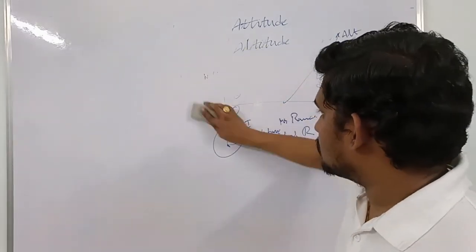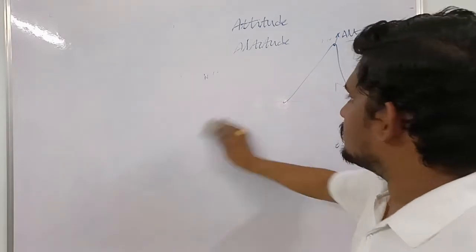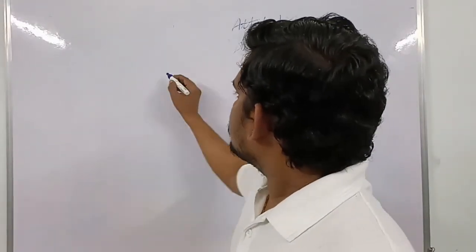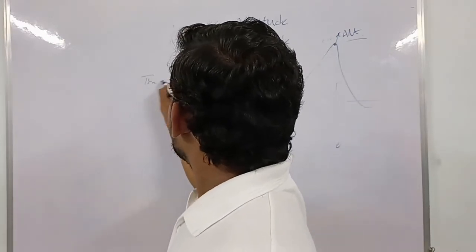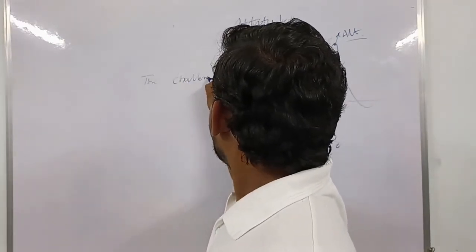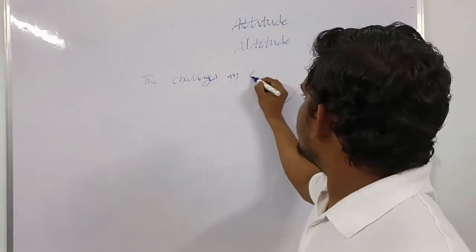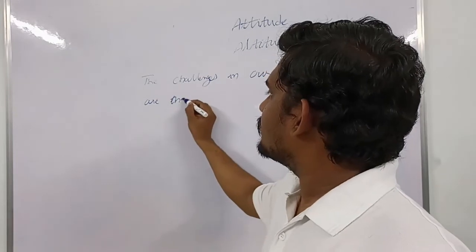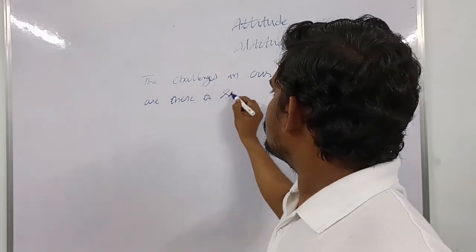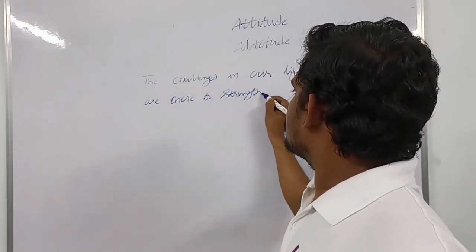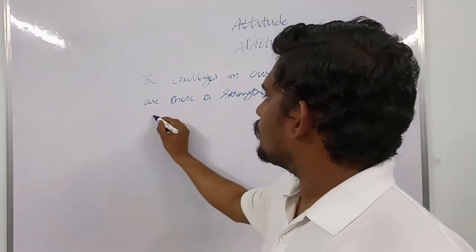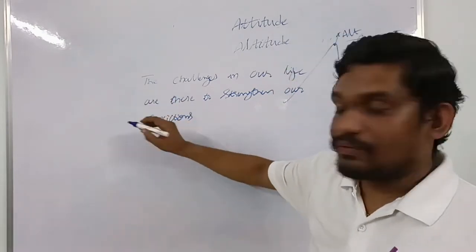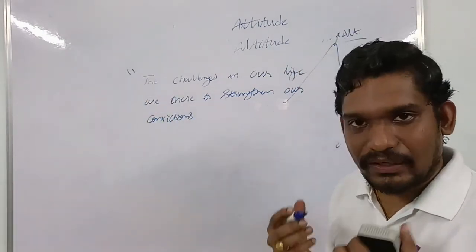He says in one line, he says a statement. Let me write the statement on the board. The challenges in our life are there to strengthen our convictions.